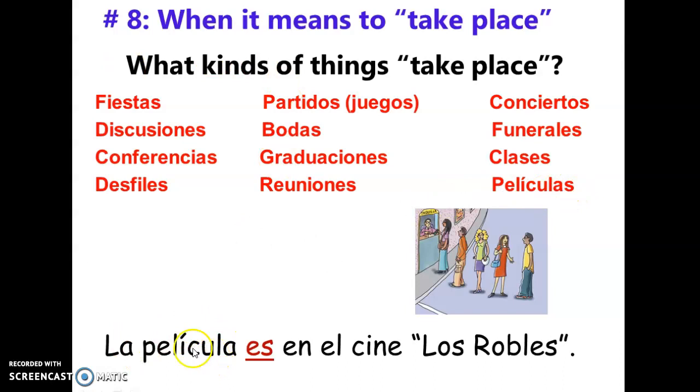So in this case, for an event, it would be when or where this event is going to be, which is a movie. It's going to be at the movie theater Los Robles. Es en el cine Los Robles.